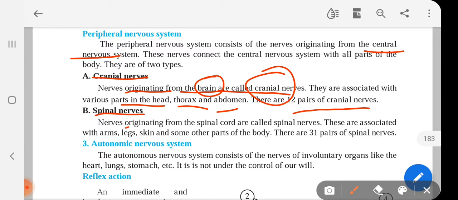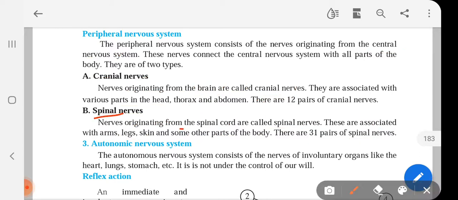Spinal nerves. The nerves originating from the spinal cord are called spinal nerves. These are associated with arms, legs, skin and some other parts of the body. There are 31 pairs of spinal nerves. So, as the word says, spinal, the nerves which originate from the spinal cord are connected and associated with arms, legs, skin and other parts of the body. And remember, there are 31 pairs.